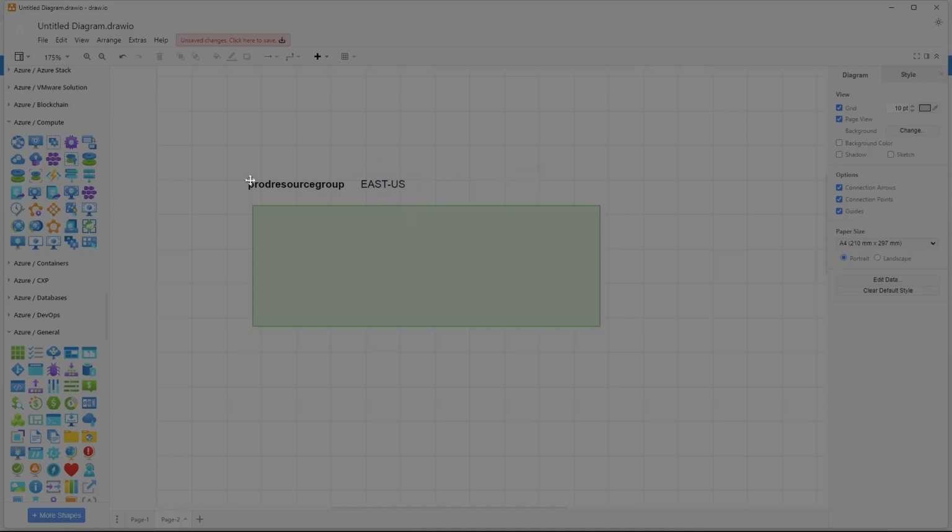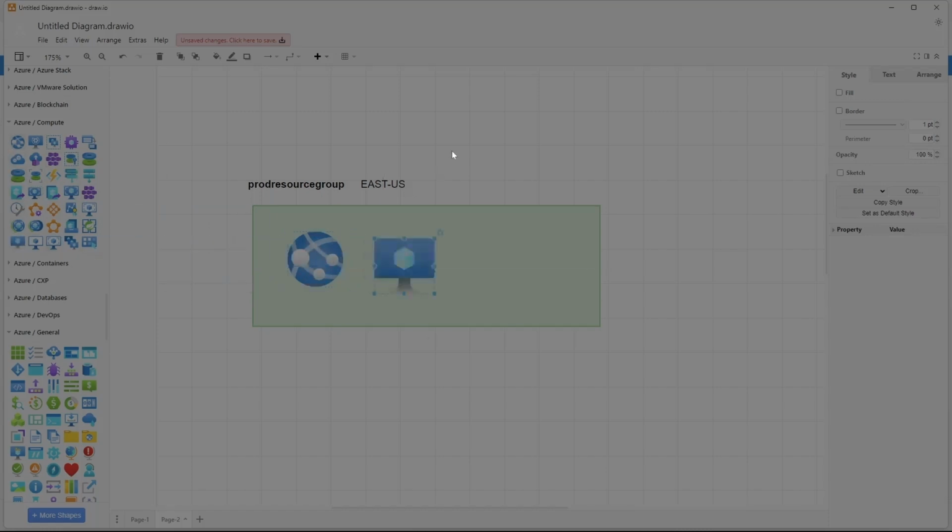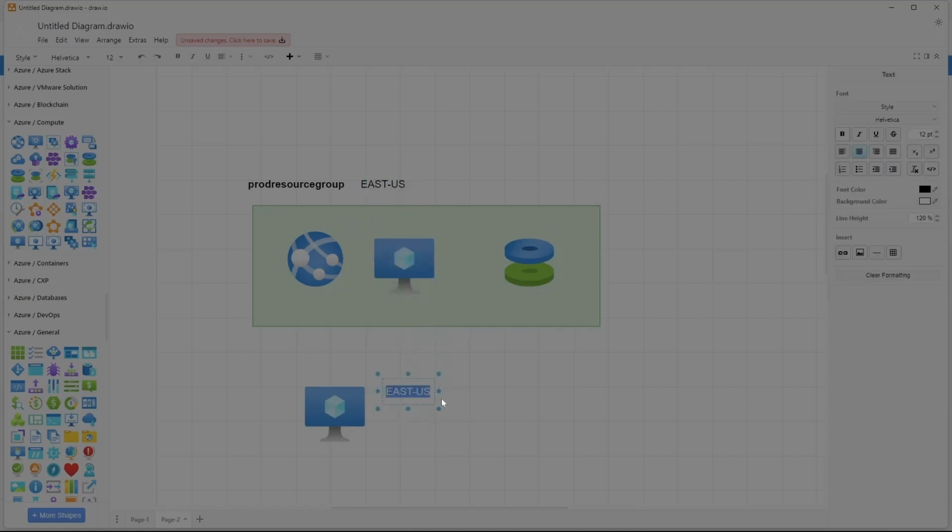After creating the resource group, what I will do is I will place some of the resources inside this resource group. I will take the web application, virtual machines and managed disks and place it into this particular resource group. I can create another resource, for example, a virtual machine, which is created in a different location or region, and I can place it in this resource group, which is there in East US location.